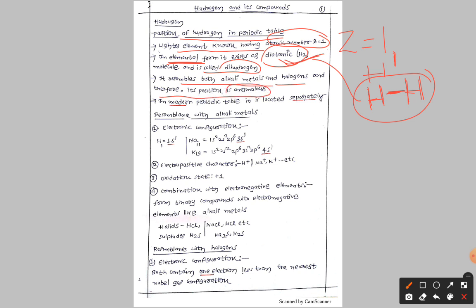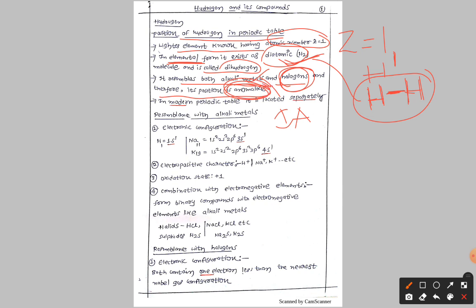Now it resembles both alkali metals and halogens, and therefore its position is anomalous. Anomalous means not clear. It has similarity with alkali metals, the first A group elements, and halogens, the seventh A group elements. So the position is not clear here.